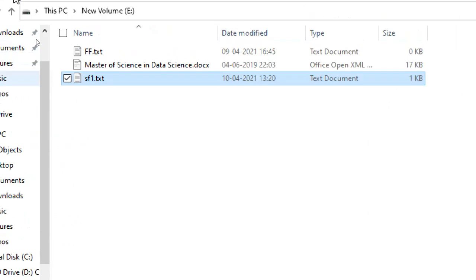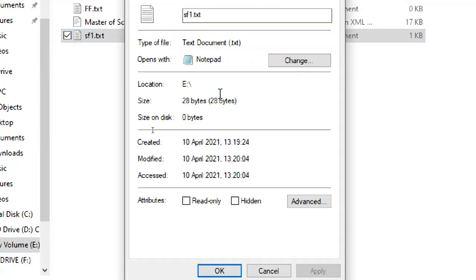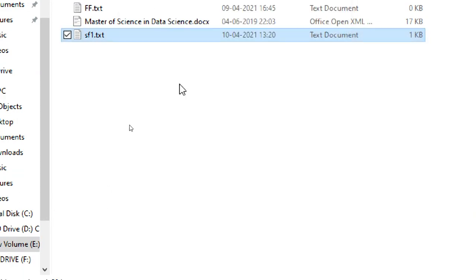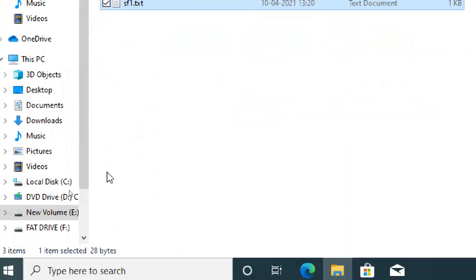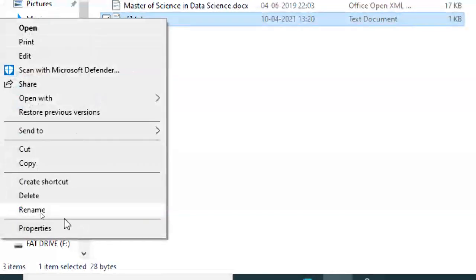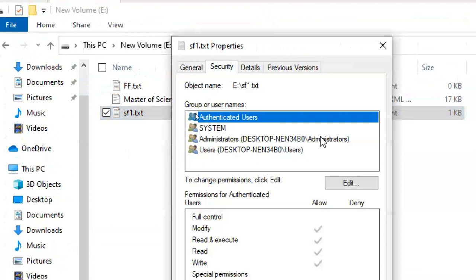Of course, some people will give read permissions like this: go to the properties and you can give read permissions from there also. In the command line also you can give read permissions. But I'm not giving permissions like that. I'm giving security permissions, which means specific permissions. Go to properties, security.